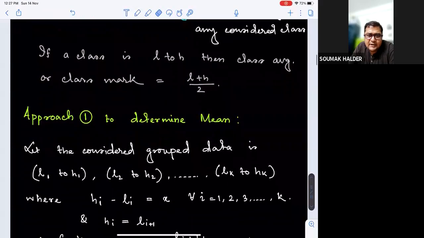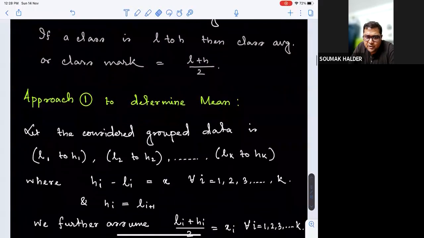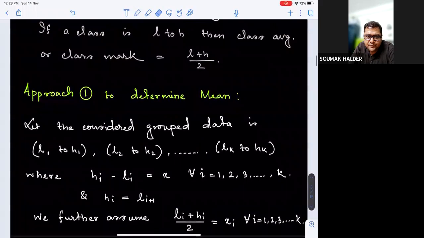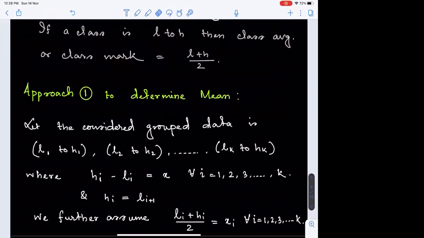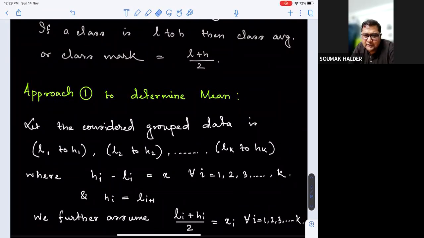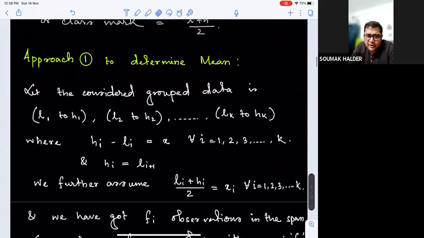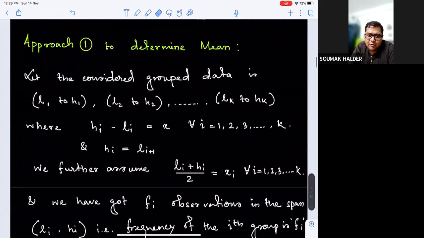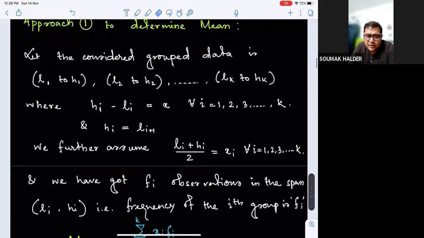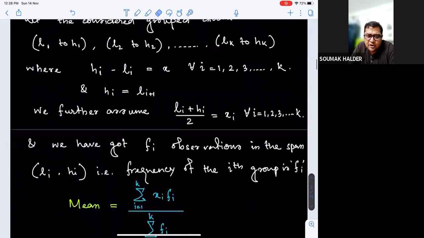What else? Hi is equal to Li plus 1. That means the final observation of any class is the same as the initial observation of the next class. So we can believe this is inclusive data. And the average for the ith class, that is Li plus Hi by 2, is marked as Xi. So Xi is the class mark or class average of the ith class. If we take fi as the frequency of the ith class, then the mean will be decided on the basis of